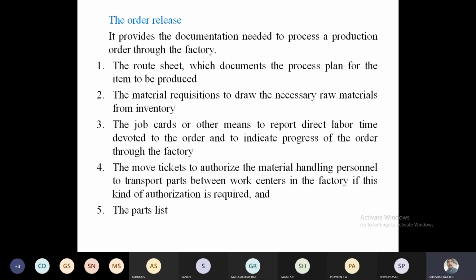So once it has been taken to the industry, the floor level, the first and foremost important thing is that the job card will be printed. The job card will be released. That means to say, who all have to be responsible for this.